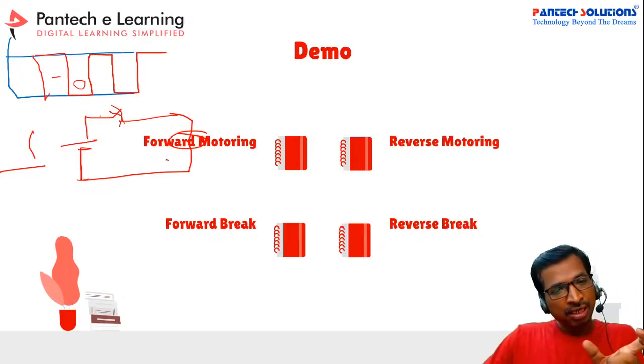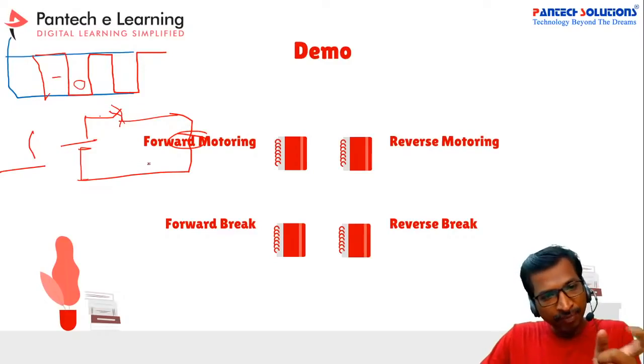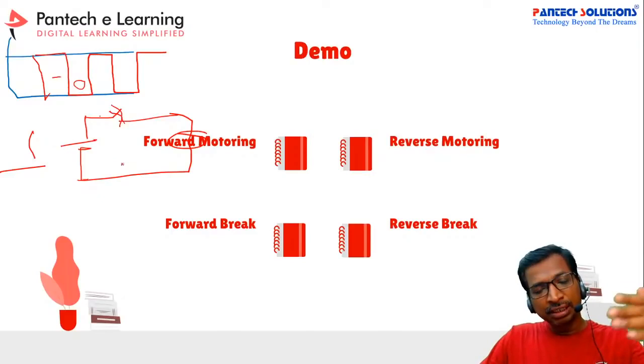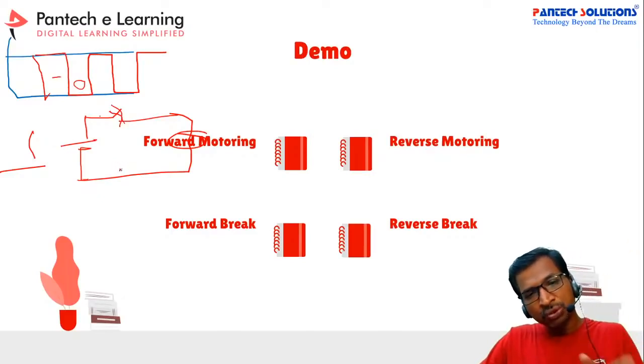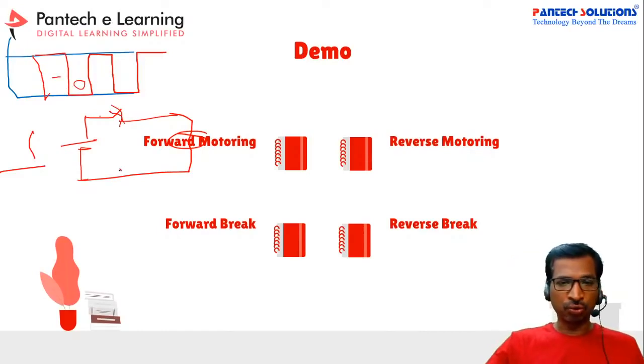In that case, if on time is high, then the motor voltage will be high. If off time is high, then the motor voltage will be very less. So whenever you change the voltage from 0 to maximum, then the speed will be directly proportional to the applied terminal voltage. Like that we can change the motor control mechanisms.